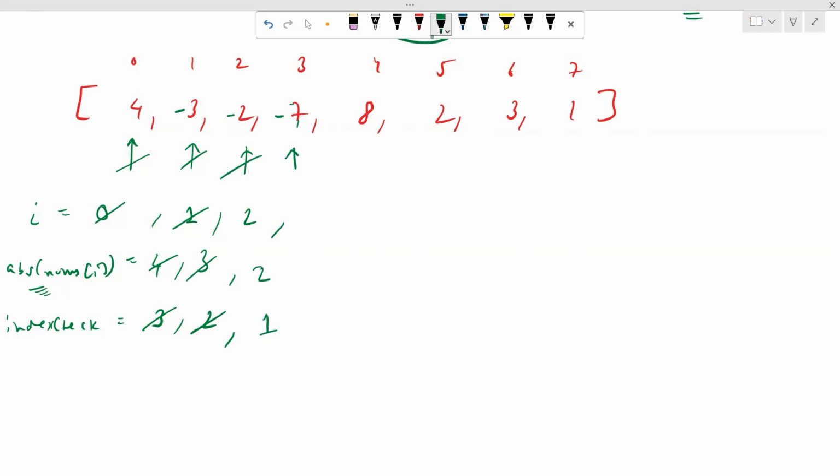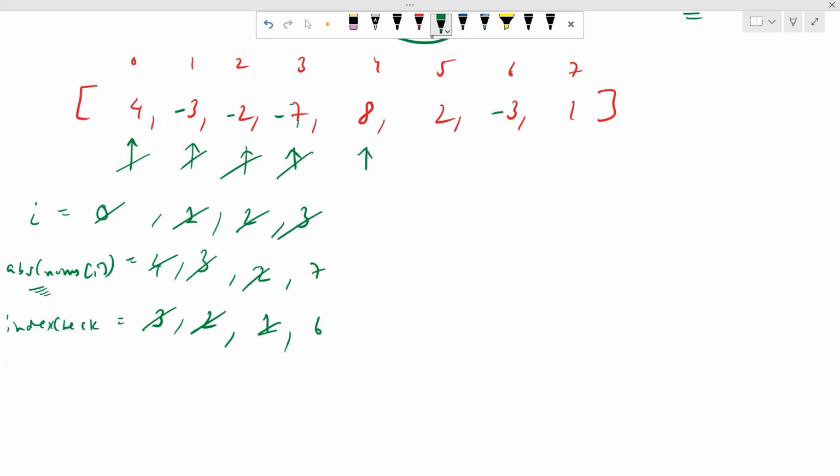Now again, we'll increment our pointer. Now our pointer will be pointing to the 7. Absolute of nums of I will be equal to 7. I hope all of you understand why we are taking the absolute of nums of I, because there might be some elements where we put a minus sign, and for the index to be positive, we just need to take the absolute, right? Now 7 minus 1 will be equal to 6. So we'll go to the element at the sixth index and put a minus sign over there.